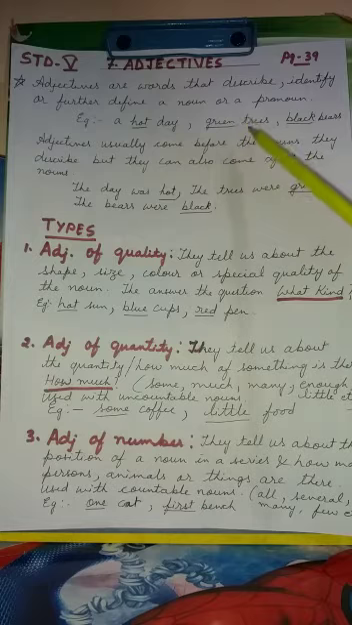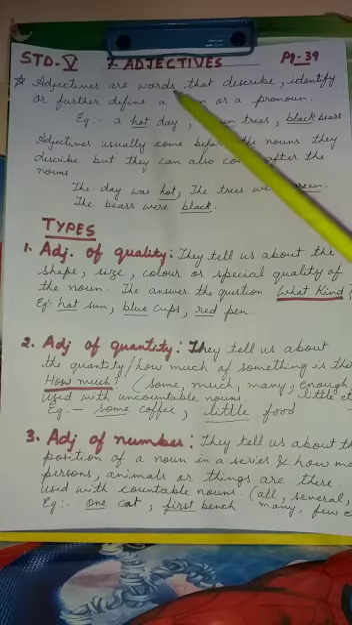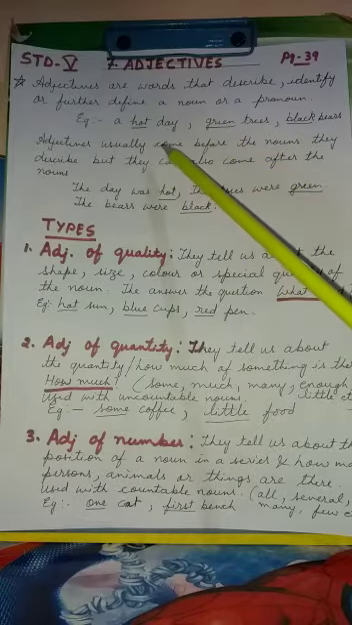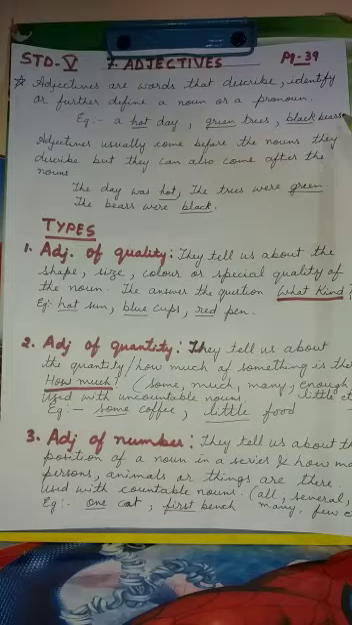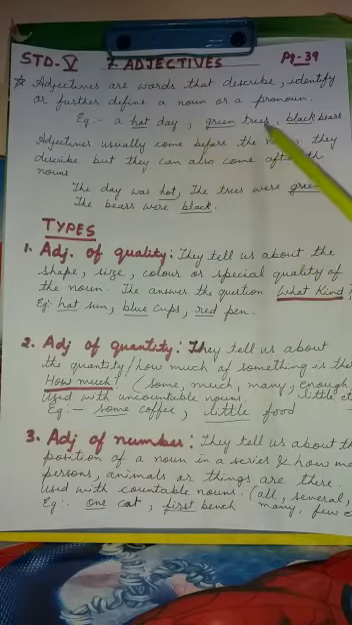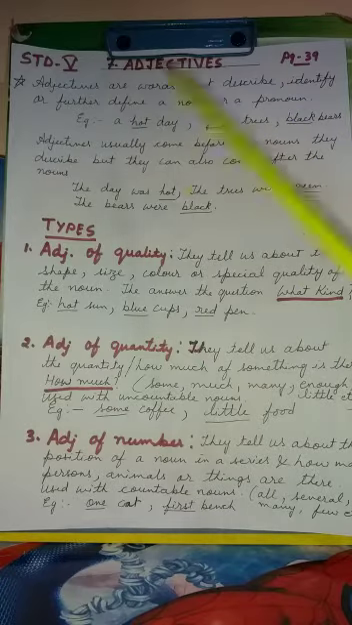Now, instead of this, anything else can also be there. Like suppose 5 trees. So, how many trees are there? 5. So, 5 is an adjective. Like suppose 10 bears. How many bears are there? 10. So, 10 will be an adjective. So, the word which describes the noun, or a pronoun.